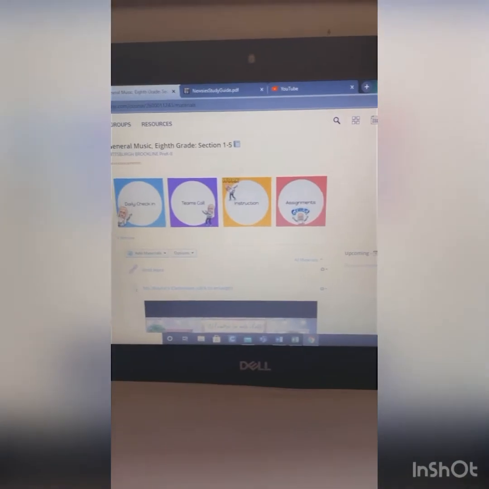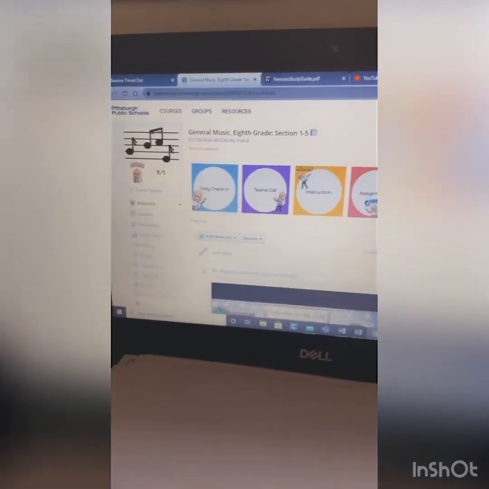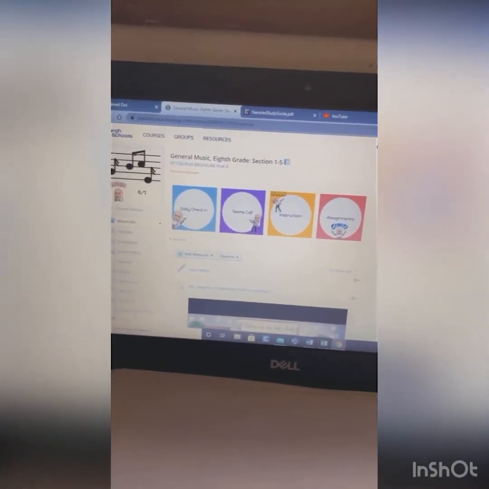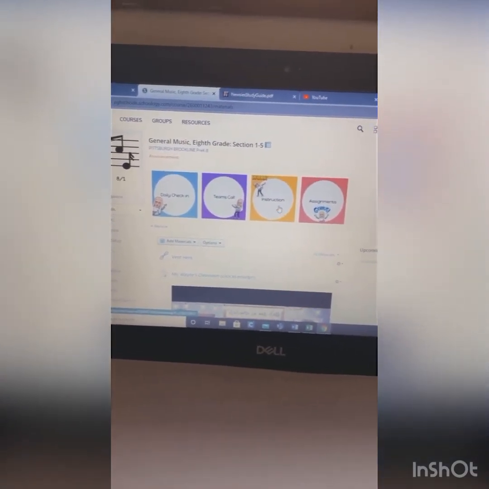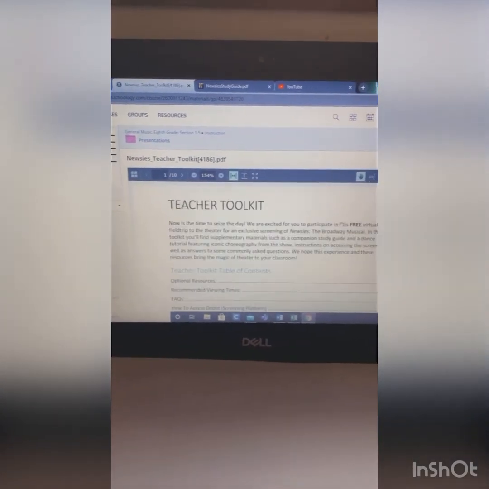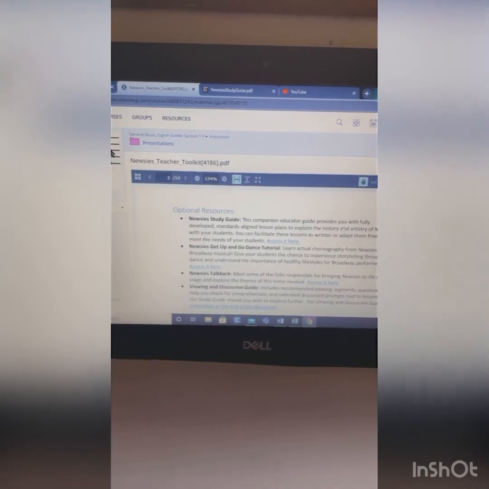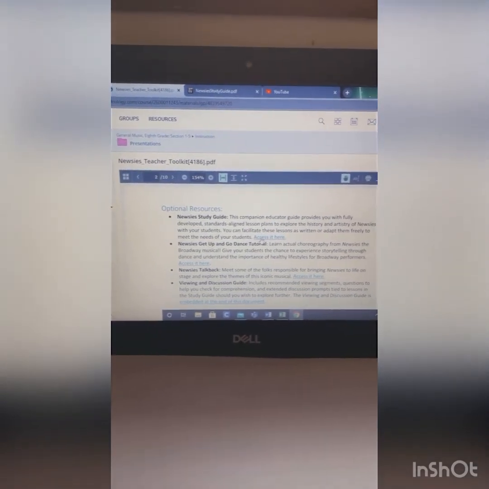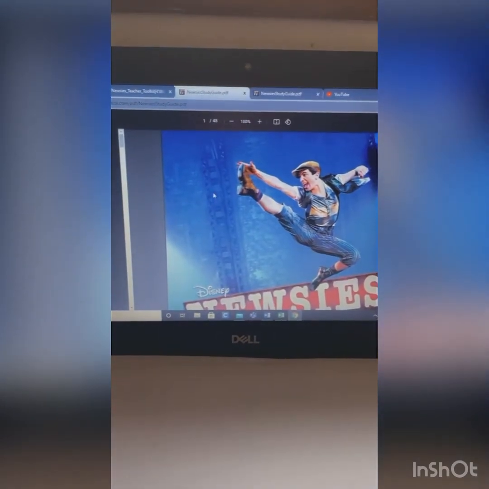Schoology. When you open up your Schoology course, and as you see, I'm going to use 8.1 as an example. When you go into your instruction folder, you're going to go into presentations, and it says Newsies right here. When you open up this teacher toolkit for Newsies, you actually have to scroll down to the second page here where it says optional resources. From here, you're going to access the Newsies study guide. And when you click on access it here, it pops up for you.